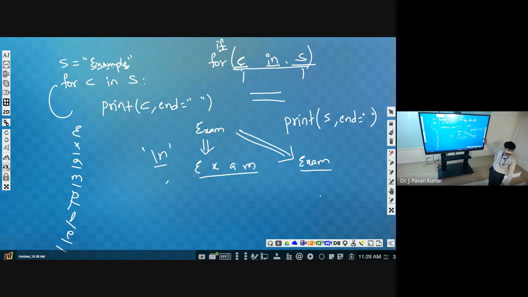End is equal to, we should not give a space. Without a space, if you specify it, it will not end with anything. So it will print E, then it will not end with anything. If you remove this space here, it will print like this. Simple thing.